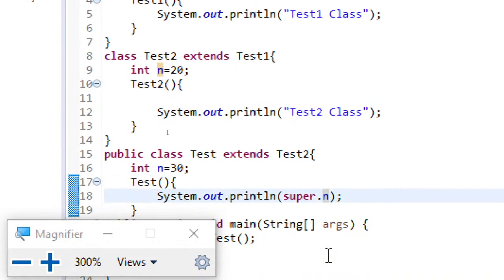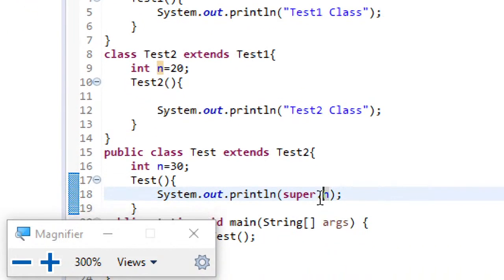This point is to be noted. That's the reason you got an error when I wrote super dot super dot. This is not only with variables, even with methods you can do this.